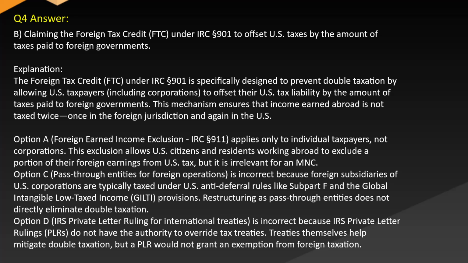Option D, IRS private letter ruling for international treaties, is incorrect because IRS private letter rulings (PLRs) do not have the authority to override tax treaties. Treaties themselves help mitigate double taxation, but a PLR would not grant an exemption from foreign taxation.